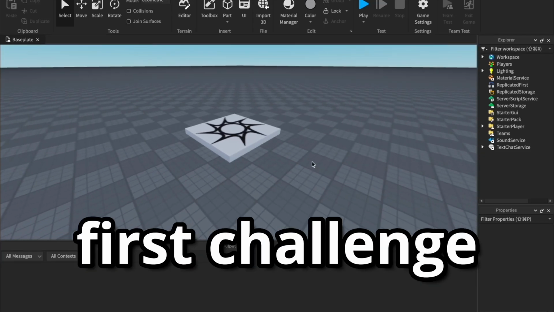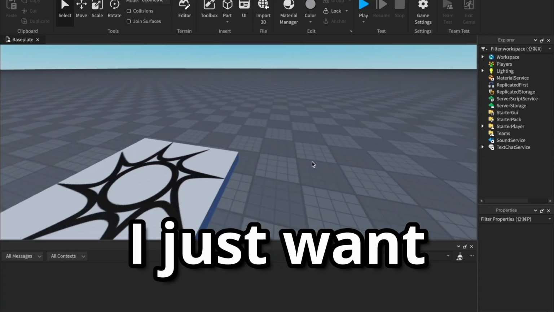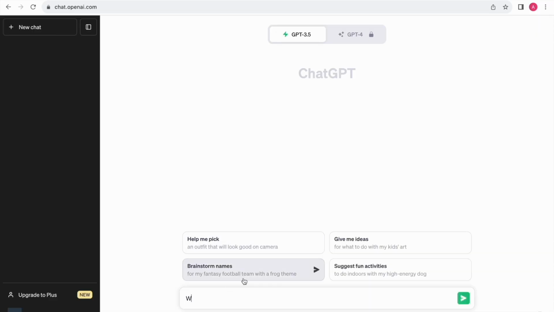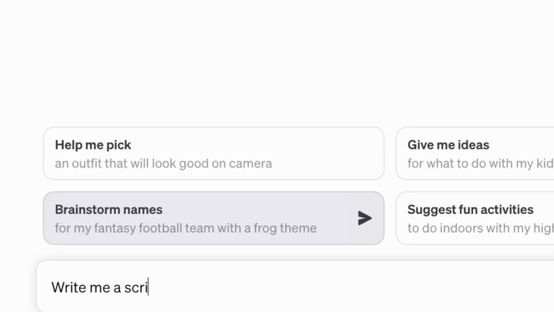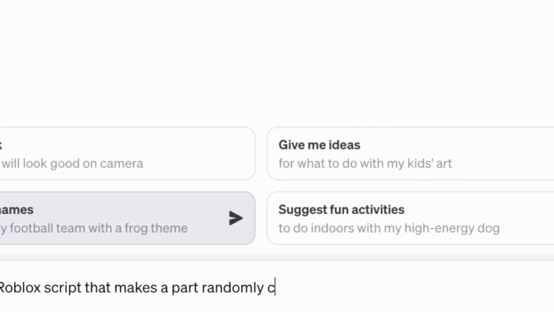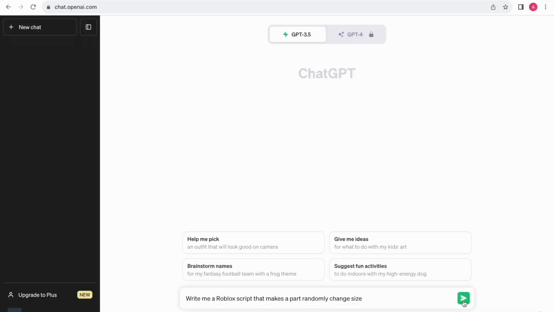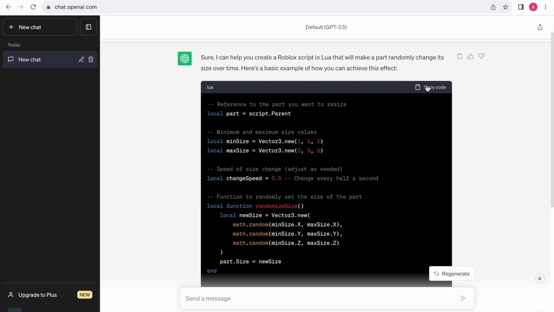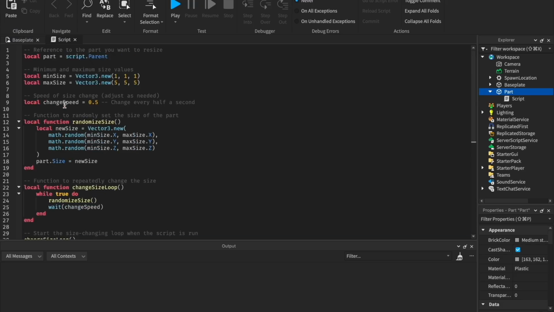Okay, so the first challenge for the AI is going to be pretty simple. I just want a part that randomly changes size. Let's ask ChatGPT, write me a script. I probably need to specify a Roblox script that makes a part randomly change size. And we'll use this prompt for all the other AIs as well. Okay, so here is our code. Let's copy and paste it into our part.